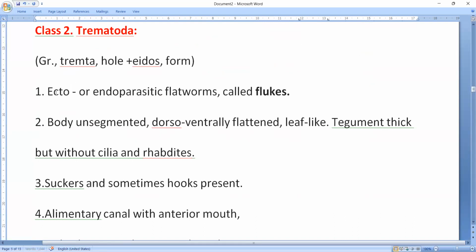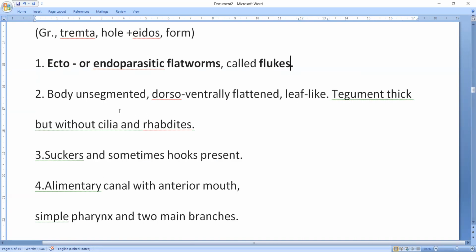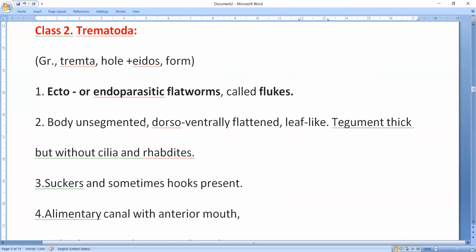These are either ecto or endoparasitic flatworms. They are called flukes. You remember this term. This is important. Body is unsegmented. Until Trematoda, it is unsegmented, and it is also dorsoventrally flat and leaf-like.